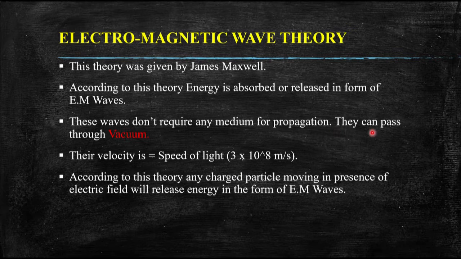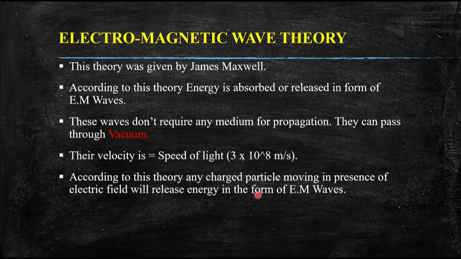The second one: these waves don't require any medium for propagation. Means they can pass through vacuum. In the absence of air, these waves can also pass, just as light waves can pass through vacuum. Third point is the velocity: their velocity is equal to the speed of light, that is 3 × 10^8 meters per second. The last property, according to this theory: any charged particle moving in the presence of an electric field will release energy in the form of EM waves. As we have studied in our previous slide, this is the basic fundamental on which this theory was given.